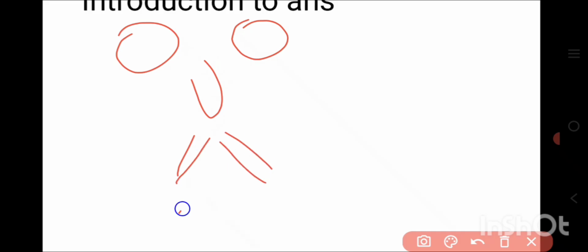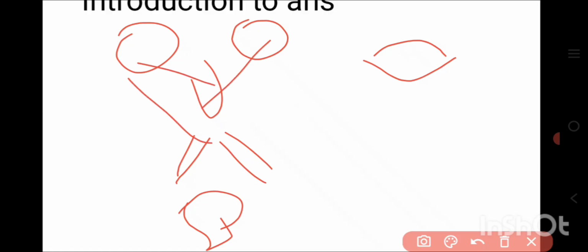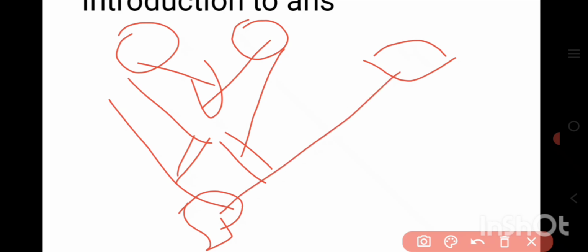The parasympathetic nervous system is distributed to the heart, the bronchioles, the bladder and the eye. Both systems innervate all these organs, with some exceptions, but they work in opposite directions to maintain homeostasis.